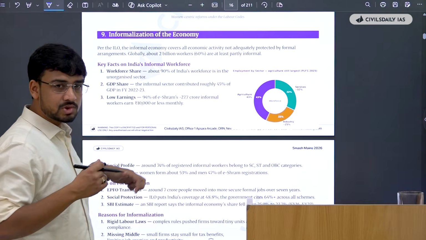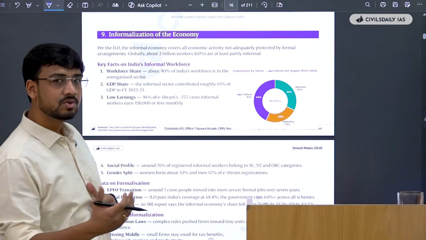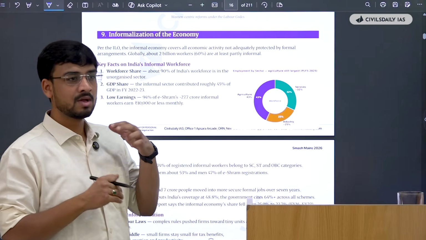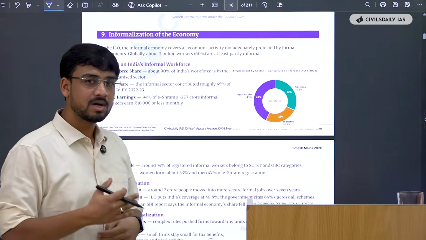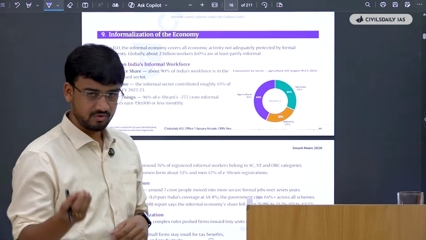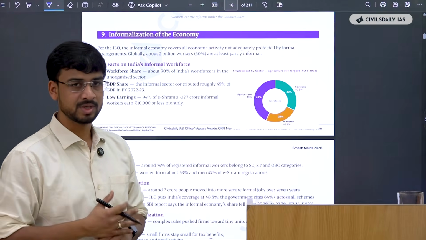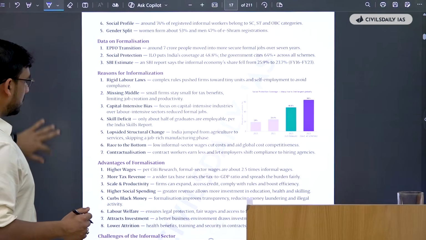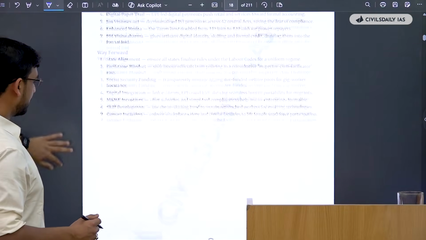We have to use these notes to develop our understanding, so that whenever a question of similar sort comes into the examination, we can use our own points, our own understanding, molding them into what is the demand of the question, and forming an answer with a good number of points in the paper. That is what we have to do. See, informalization of economy is a very probable topic.